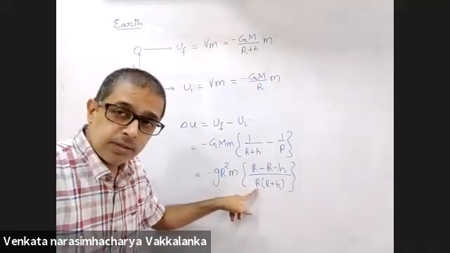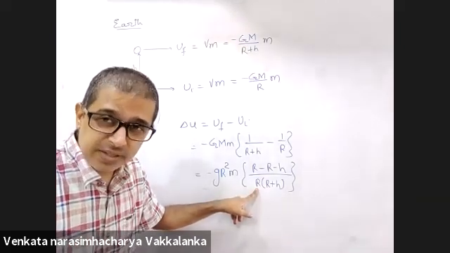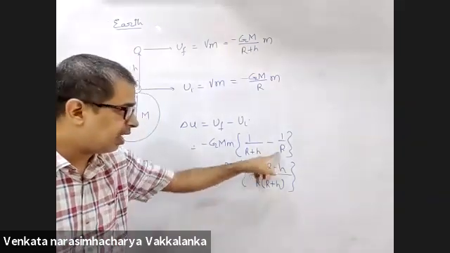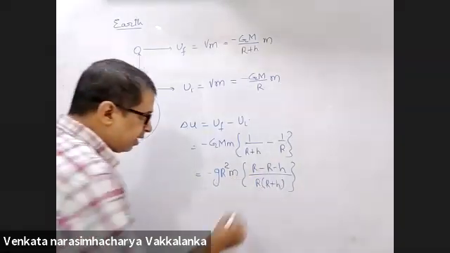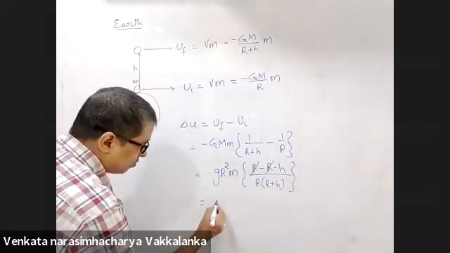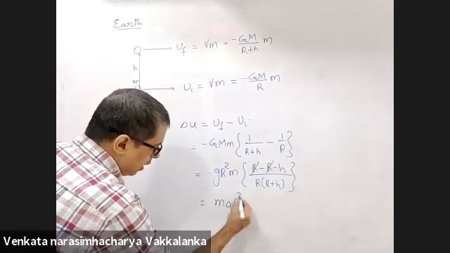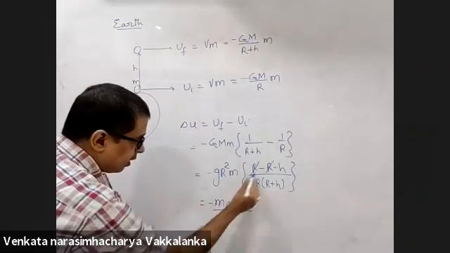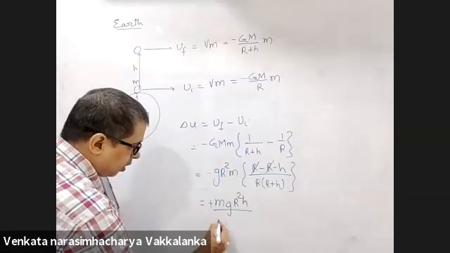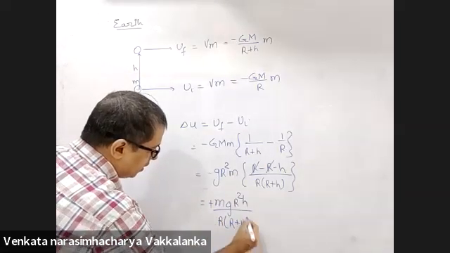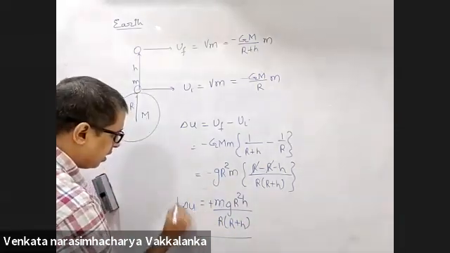This is called simplification. LCM, right? R and R get cancelled. MgR square H, with a negative and negative gone. R into R plus H. This is delta U.